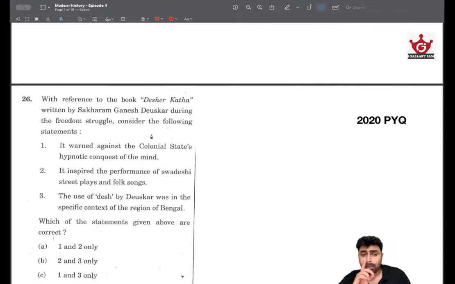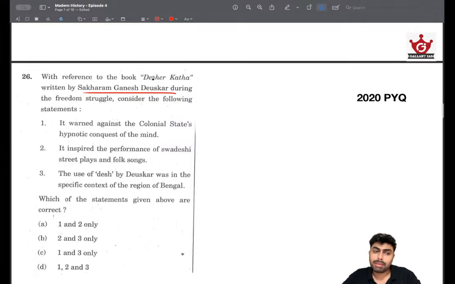Consider the following statements. There's very little chance that you will have come across Sakharam Ganesh Duskar and read about this book, so there is a good chance that you won't know the fact. But again, this question is very much doable. Let's try and gather as many clues as possible from the question itself. The name says Deshar Katha, okay, and Sakharam Ganesh Duskar.